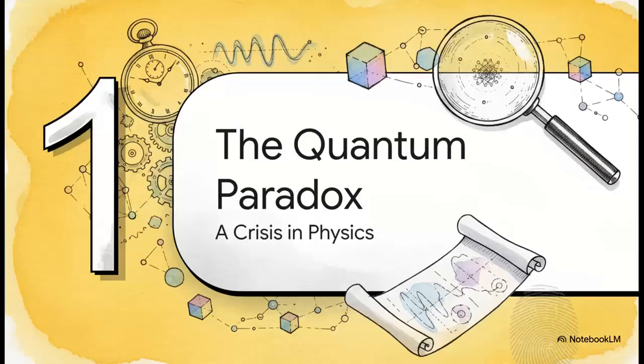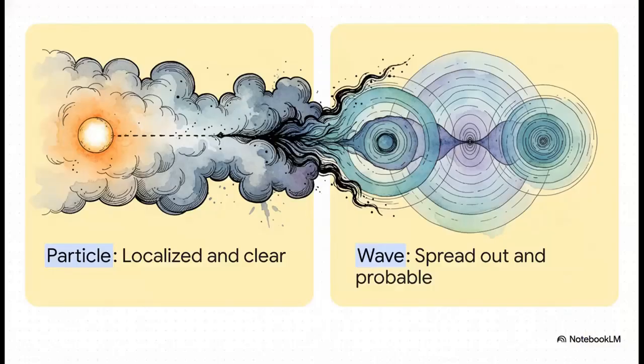Section 1. The Quantum Paradox, a crisis in physics. Okay, so to really understand this crisis, we have to look at this massive contradiction that popped up at the turn of the century. The basic building blocks of nature, things like electrons and light, seem to possess two completely conflicting identities at the exact same time.